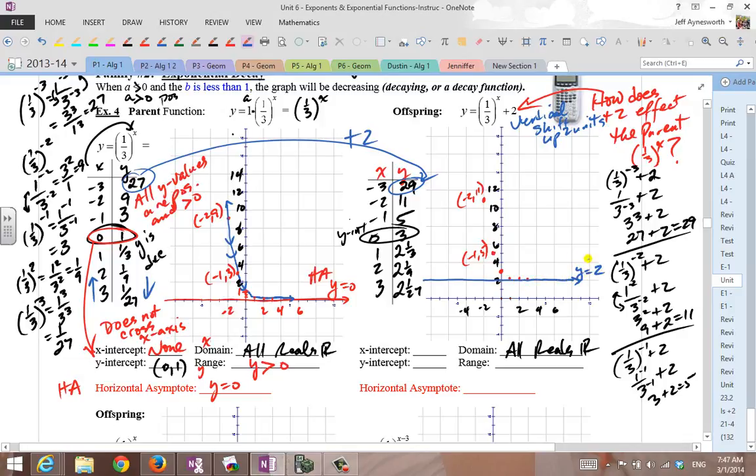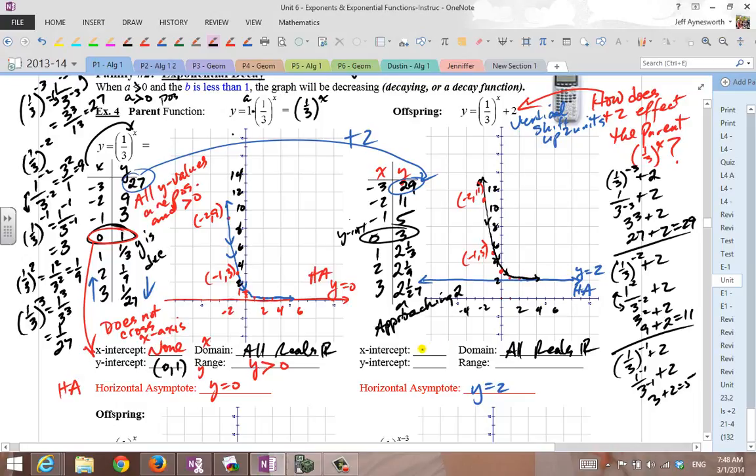Y equals 2. Call that HA for horizontal asymptote. When you graph your function here, let's guide the function right through these points. It's decreasing, decreasing, decreasing, decreasing, and flattens out. And these y values, they're decreasing, getting smaller and smaller, and they're all approaching 2. That's why we have this horizontal asymptote, because it approaches 2, it flattens out.